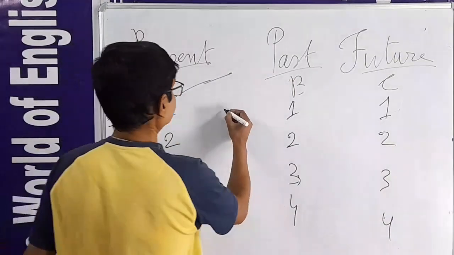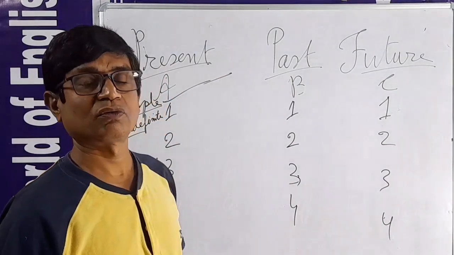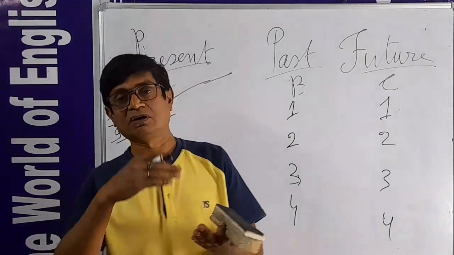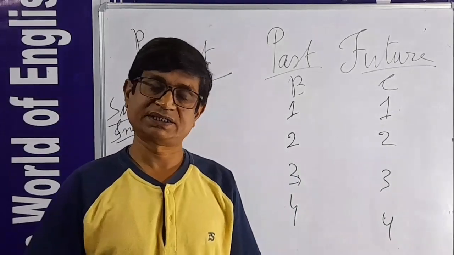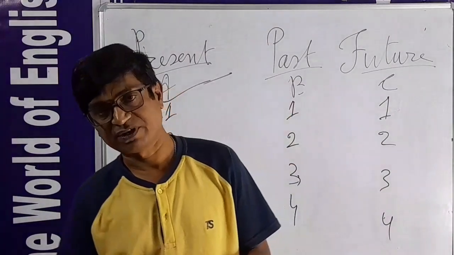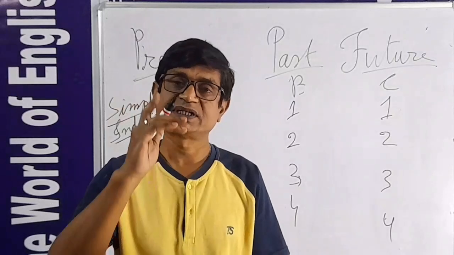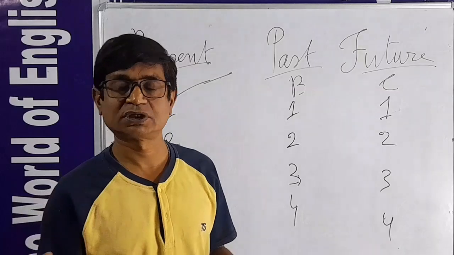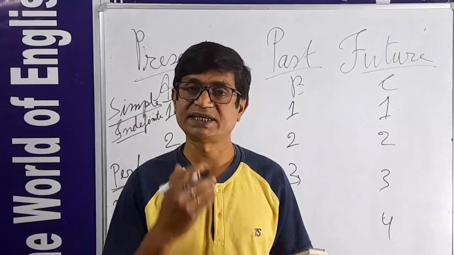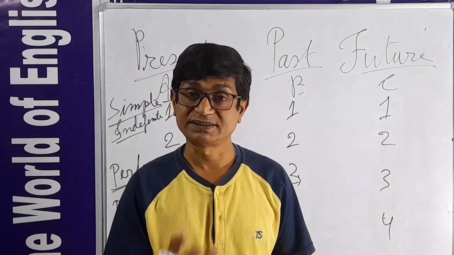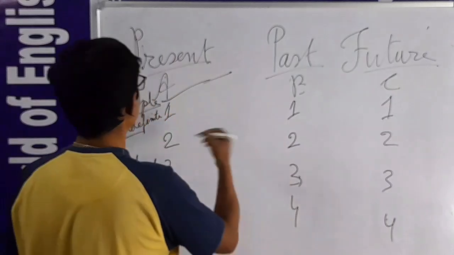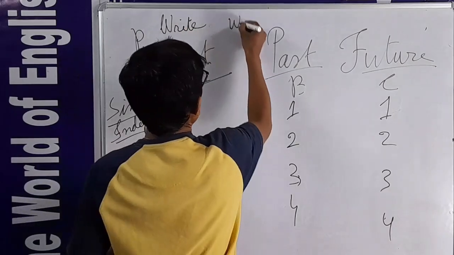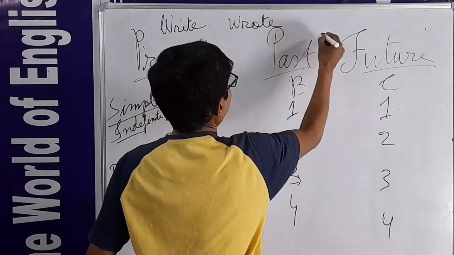Number 1, they use that all verbs have three forms, whether transitive verb or intransitive verb, strong verb or maybe weak verb. All verbs have three forms. These British people nicely make these three forms of the verb to express the tense properly. And what are the three forms? Suppose write, wrote, written.